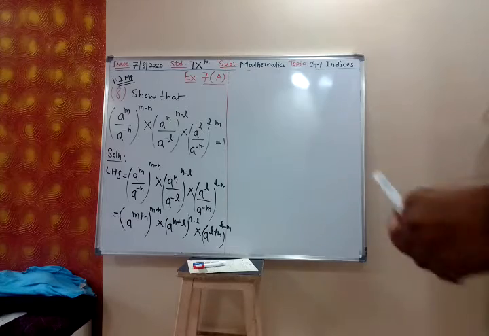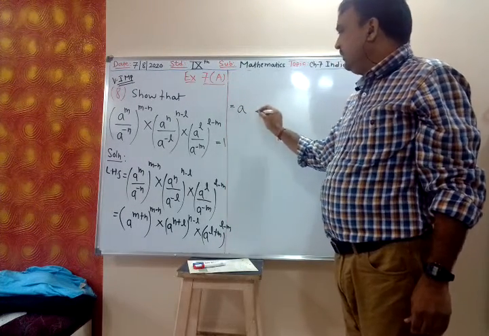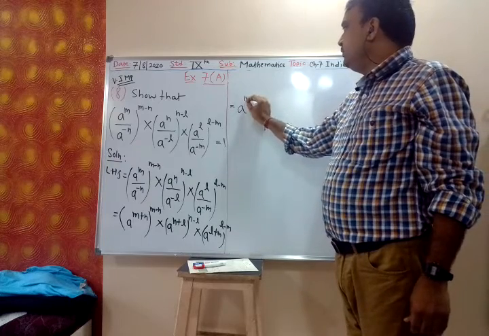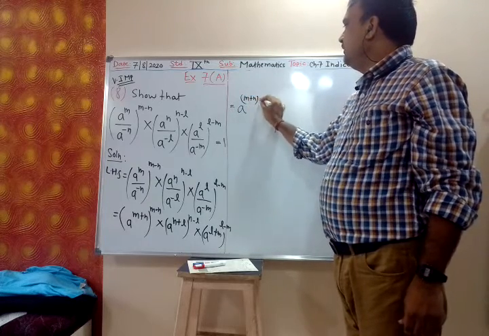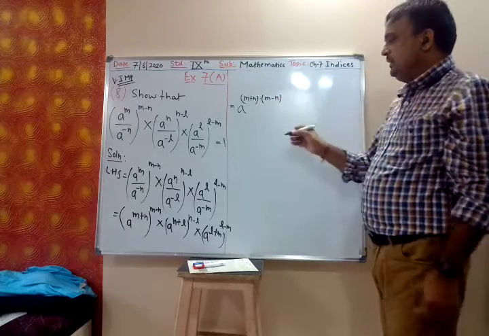Okay, so that will be a raised to m plus n into m minus n, power raised to power, multiply the powers.